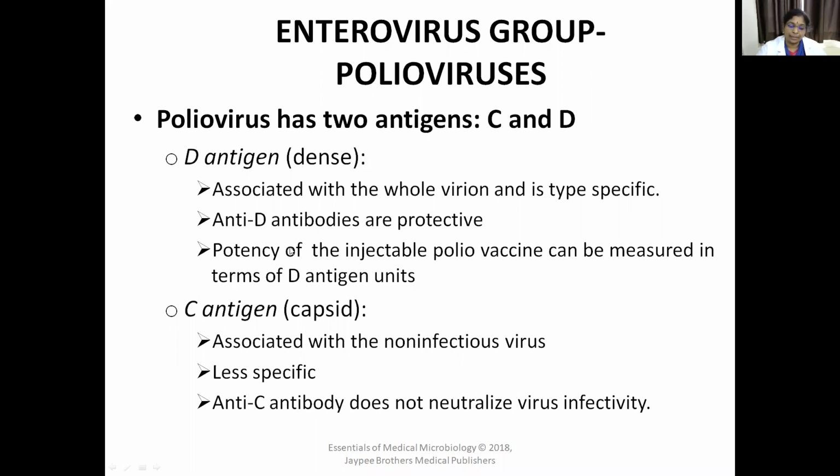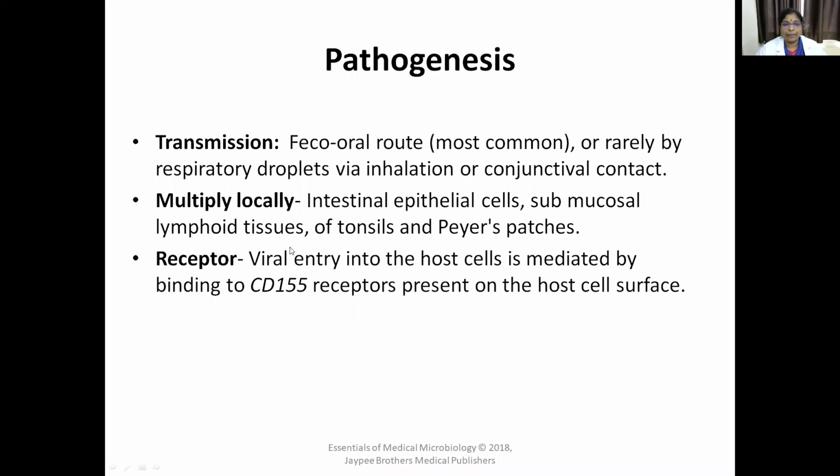Coming to pathogenesis, you already know that the poliovirus is transmitted from person to person by the fecal-oral route, which is the most common mode of transmission. Sometimes the transmission can also happen by respiratory droplets, by inhalation, or by conjunctival contact. But the most common method of transmission of poliovirus is fecal-oral transmission.